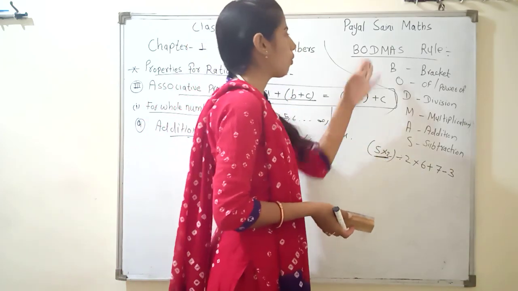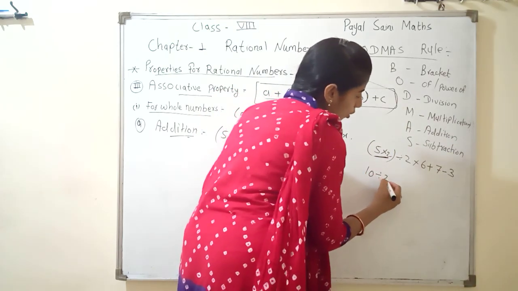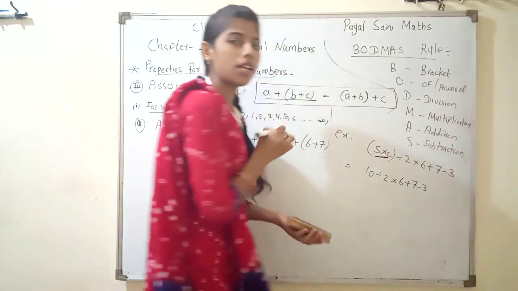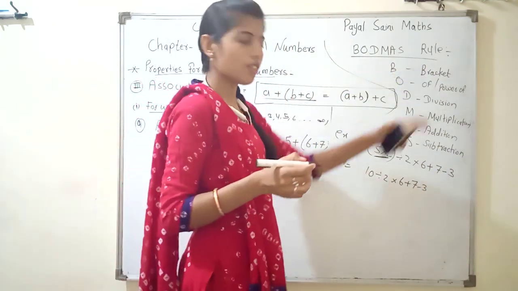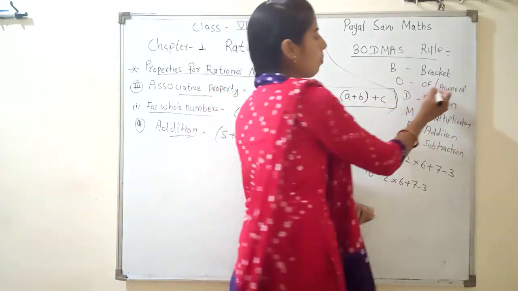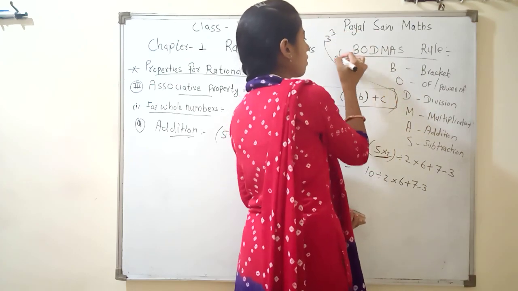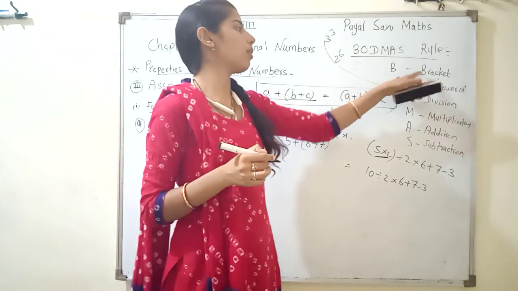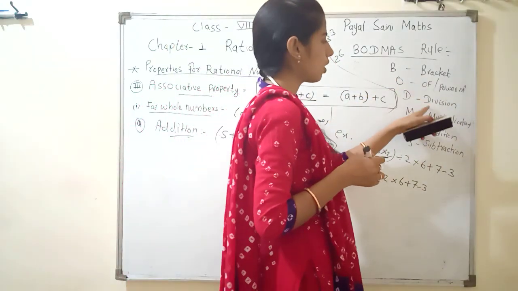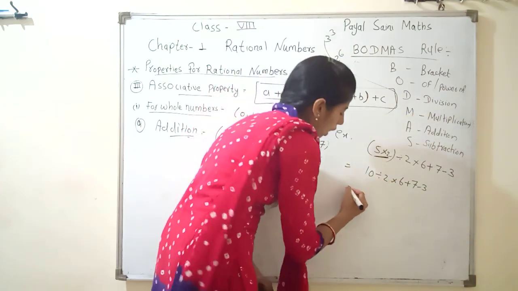Now we solve according to the BODMAS rule. 5 into 2 is 10. 10 divided by 2 into 6 plus 7 minus 3. We solve step by step. First step is to solve the bracket. Now of, here there is no of, and there is no power. Power means 2 power 6, 3 power 3, like that. If power comes, then after the bracket we solve the power. Now after of, what is given here? Division is given, then 10 divided by 2. How many times?